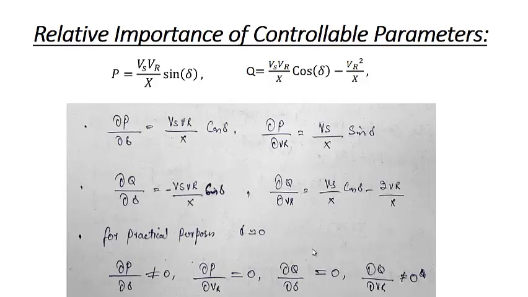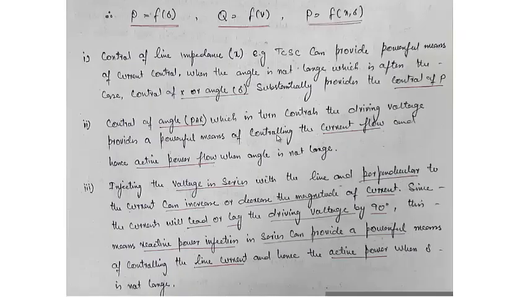I have shown you only the change of P and Q with respect to delta, but in most cases you will see that x will also have a direct effect on P. In general, we can say P is a function of delta. Similarly, Q is a function of voltage. And sometimes we may take P as a function of x and delta.